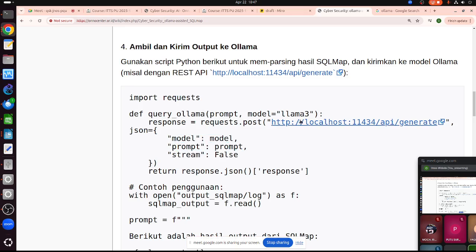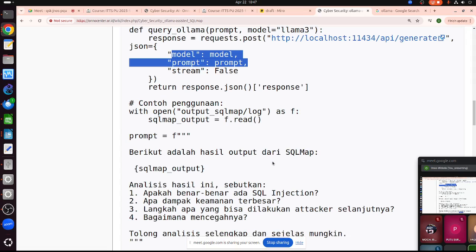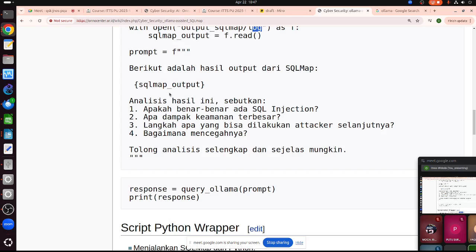The model is Llama 3. Of course, we can change it to a different model that is already downloaded. So we need to set up the model and prompt, and these two are the important ones. And then we open the log, and then we put the log into this one.